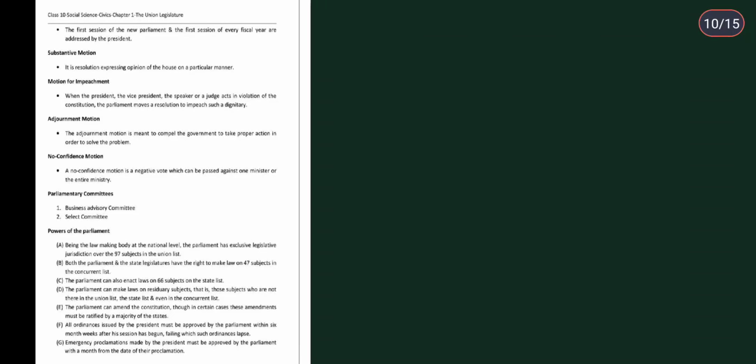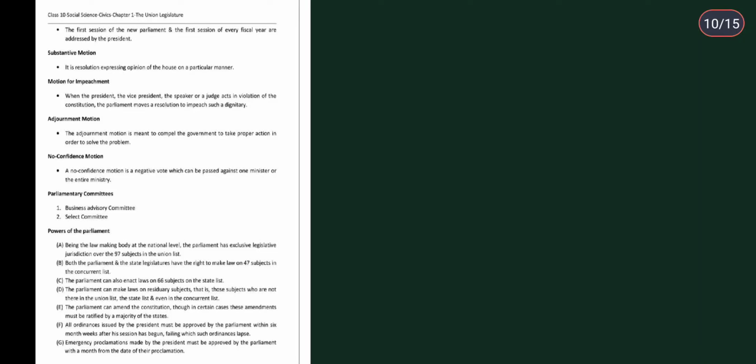So the first session of the new parliament and the first session of every fiscal year, I hope you remember what a fiscal year is, which starts from 1st April instead of 1st January, so the fiscal year runs from 1st April to 31st March of the next year, are addressed by the president. Do remember this point also.